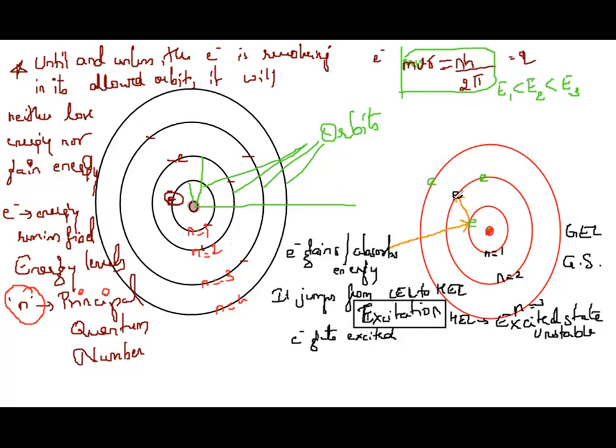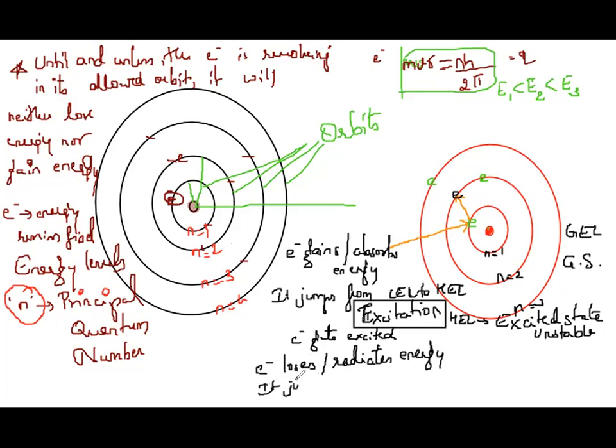Now that electron is not comfortable in that state. It wants to come back to its normal ground state. So what does it do? That particular electron loses, or you can say radiates, that extra energy.